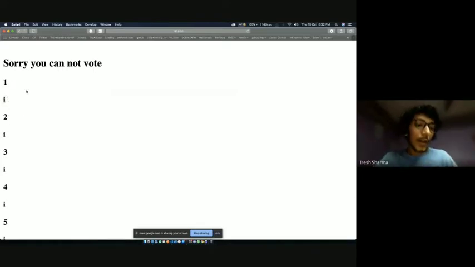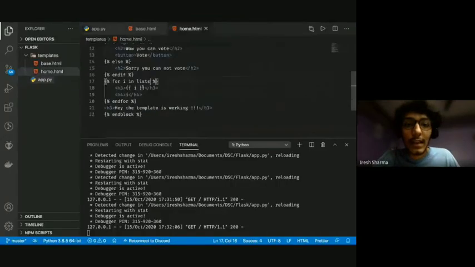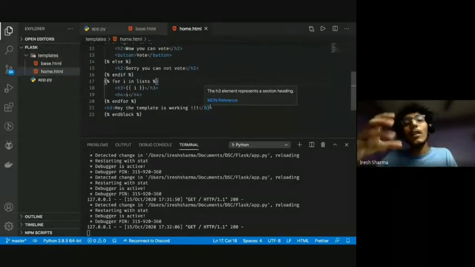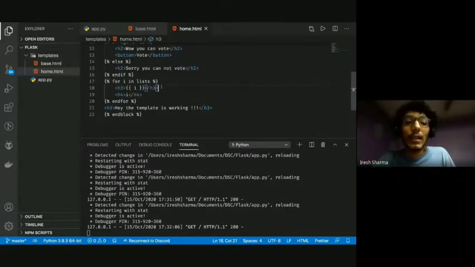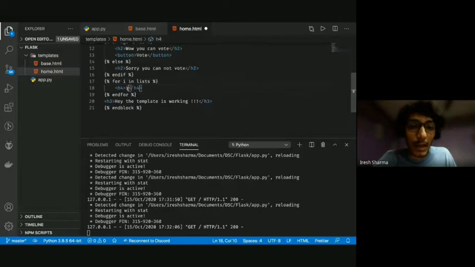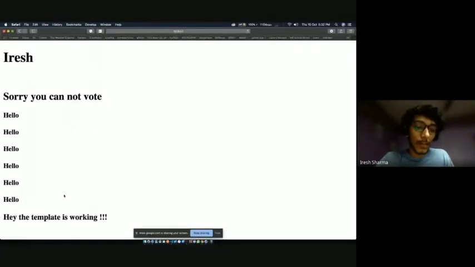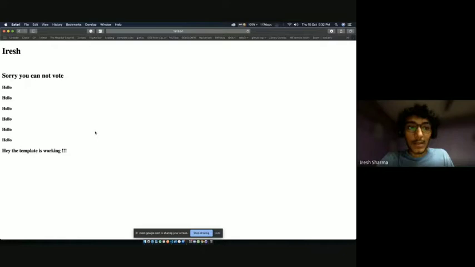Now the best part is it's still looped. So even if, let's say I don't want to show the content of the list, but I just want to print a simple word. So let's say I want to print hello as many times as there are elements in the list. Okay, so now if I reload, it'll just print hello 5 times. Was this clear? Everyone got this part?